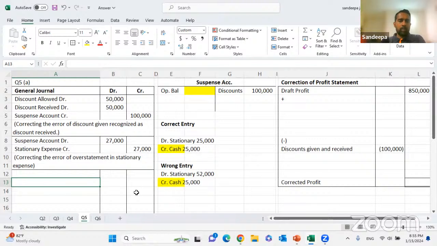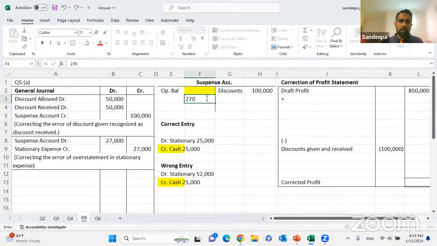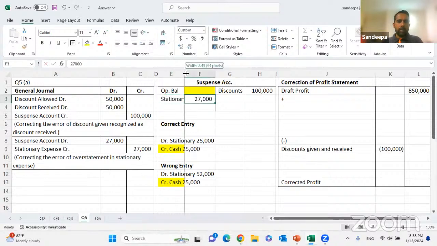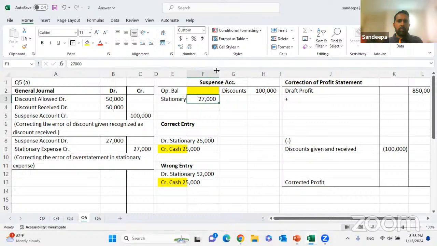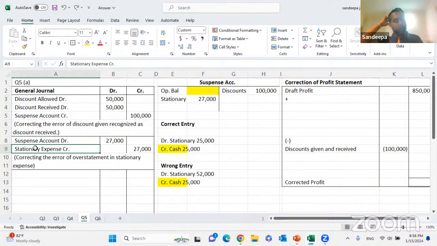It's not finished yet. We have to update the profit statement as well. Right, so we'll update at the same time. Debited to suspense 27,000. Then stationery is an expense being credited.